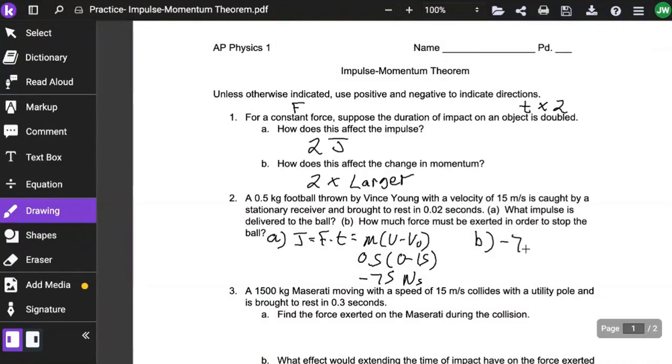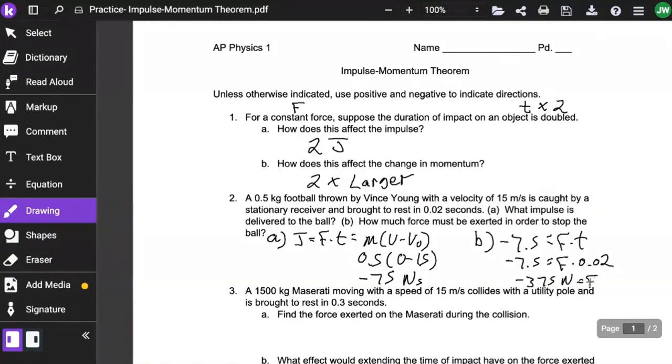What is the impulse delivered to the ball? Impulse is force times time. We solved for the change in momentum, so we've got negative 7.5 is equal to force times time. Plug in the time at 0.02, divide that over, we get negative 375 newtons for the force.